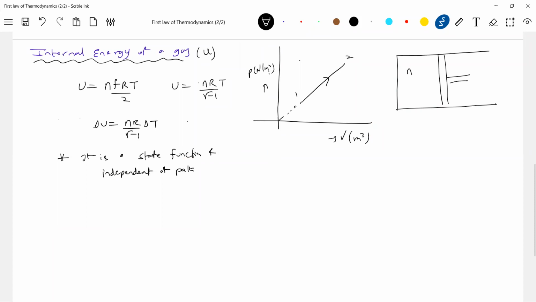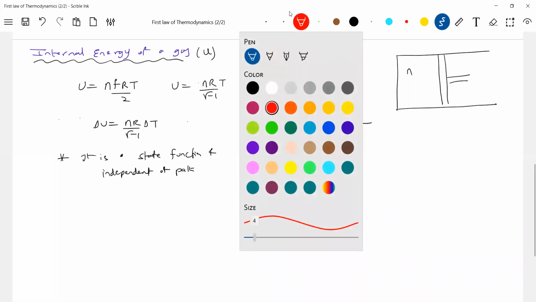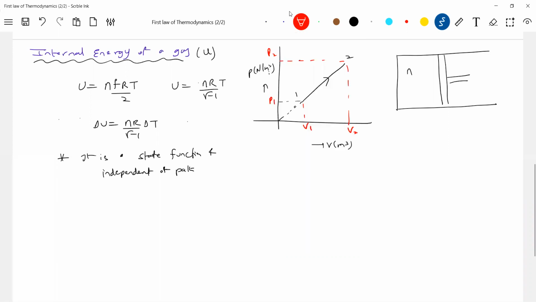It had initial pressure P1, initial volume V1, final pressure P2, final volume V2. So the gas is present, and the initial pressure and volume are P1, V1.